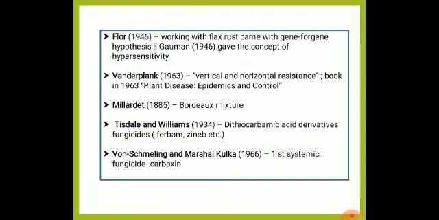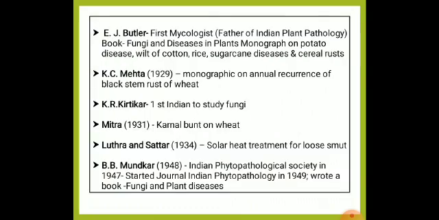Then Van der Plank coined the terms vertical and horizontal resistance, and he is also called the father of epidemiology. He wrote a book called Plant Diseases: Epidemics and Control. Then Millardet, we know that he developed Bordeaux mixture. Then Tisdale and Williams gave dithiocarbamate derivatives fungicides. We know that the first systemic fungicide is called carboxin, which was given by von Schmeling and Kulka.